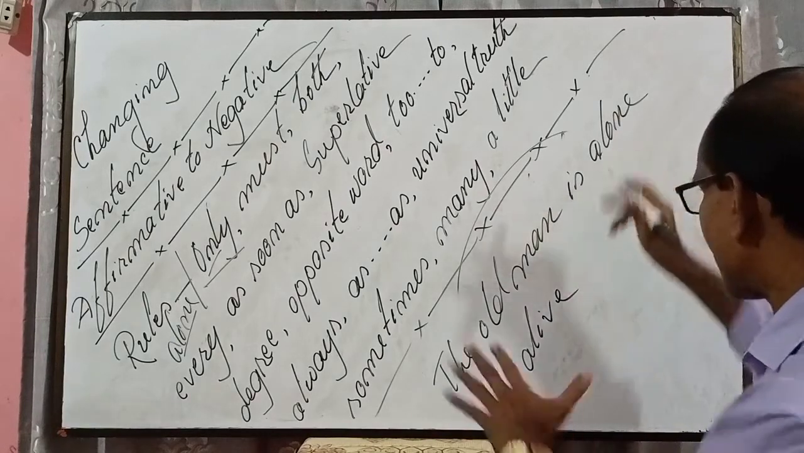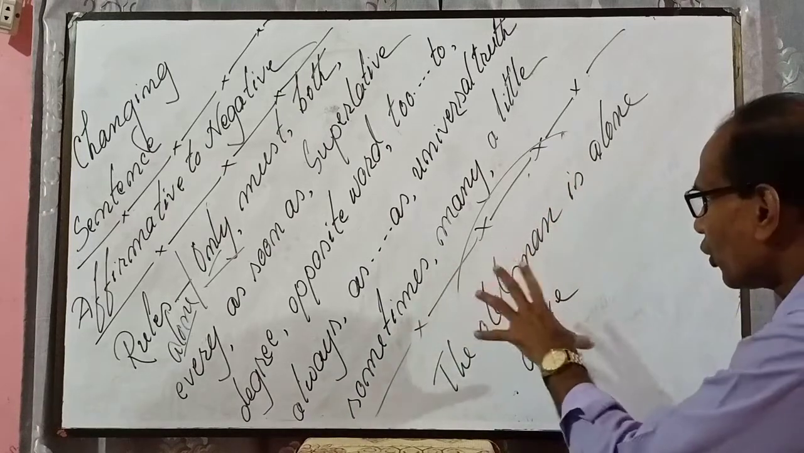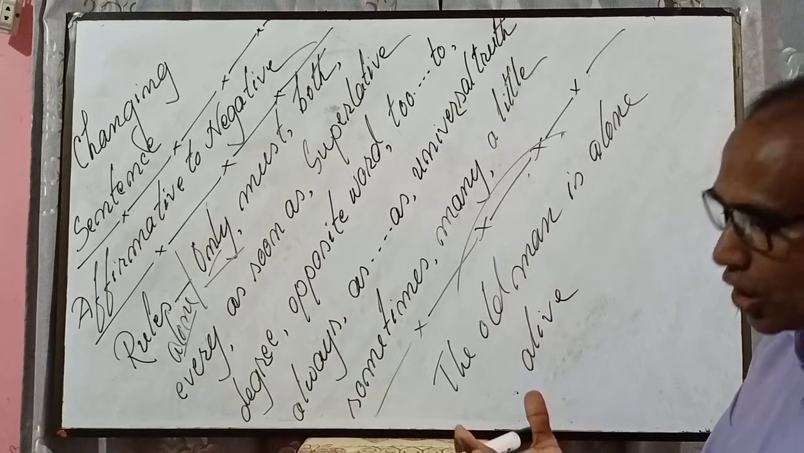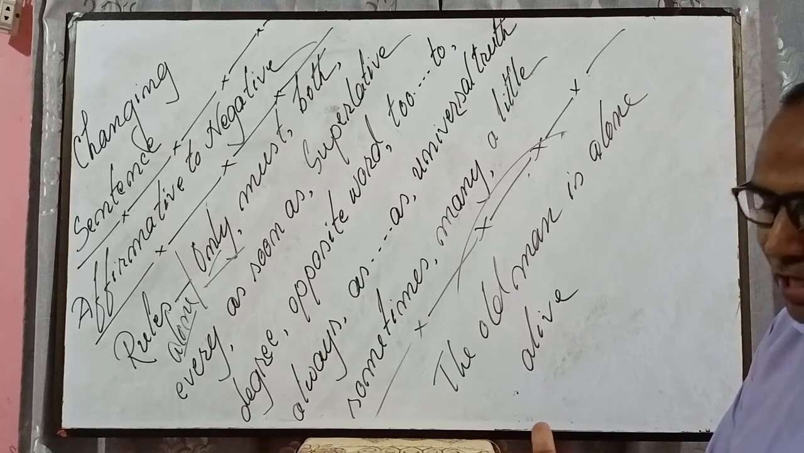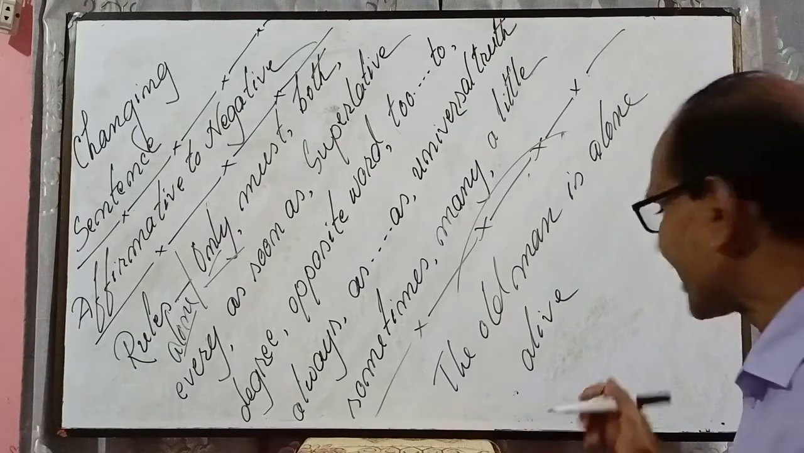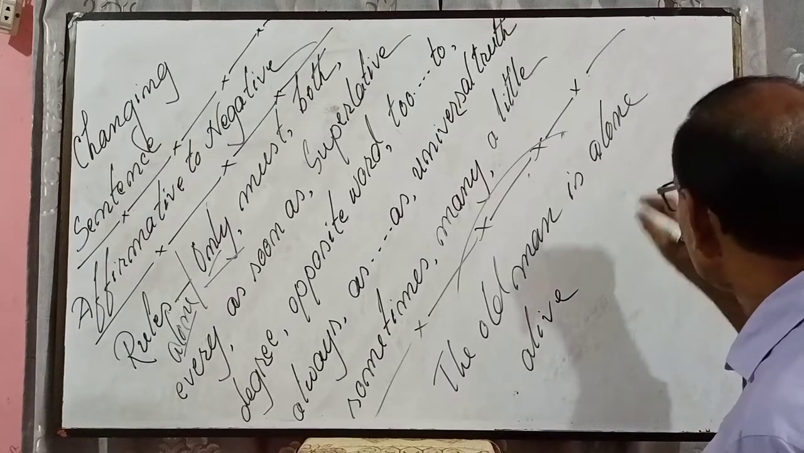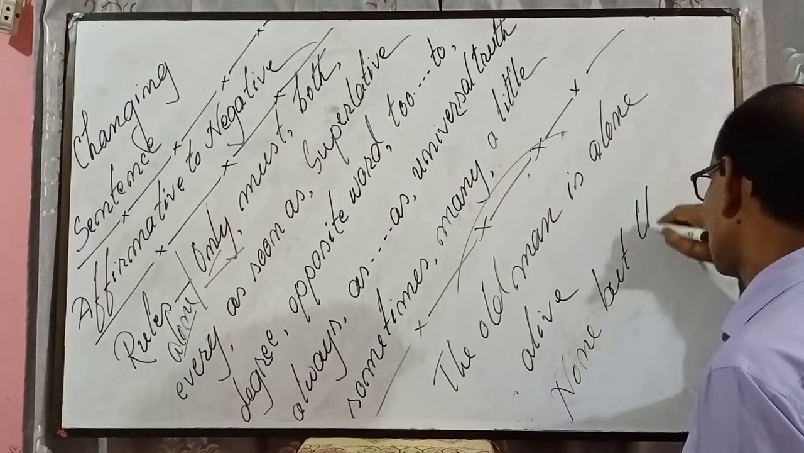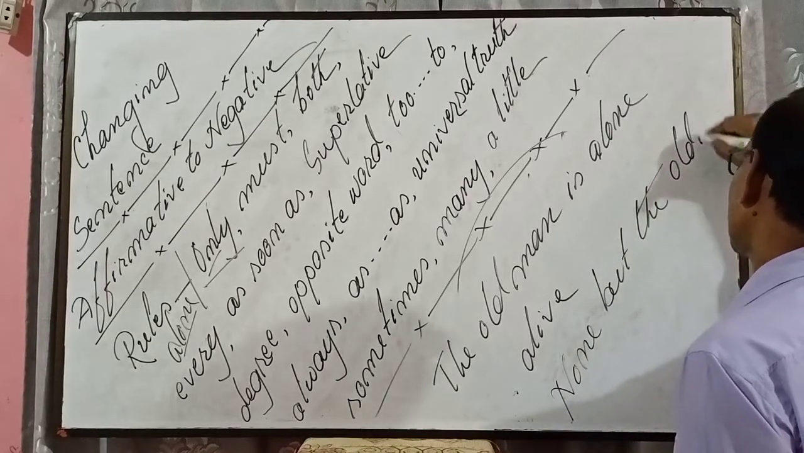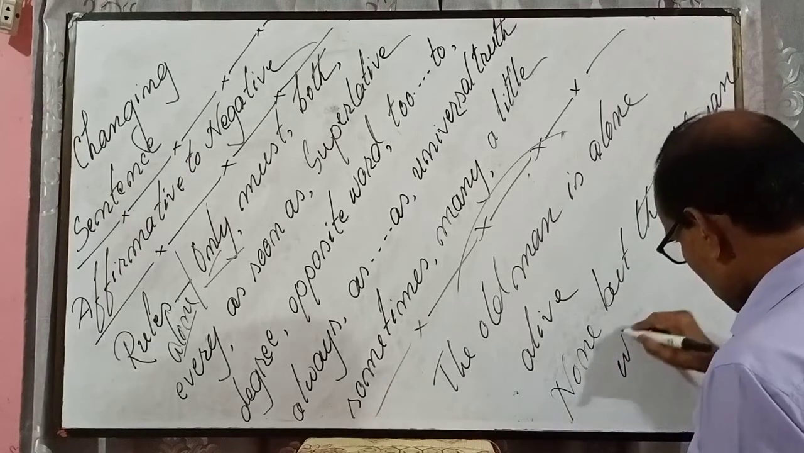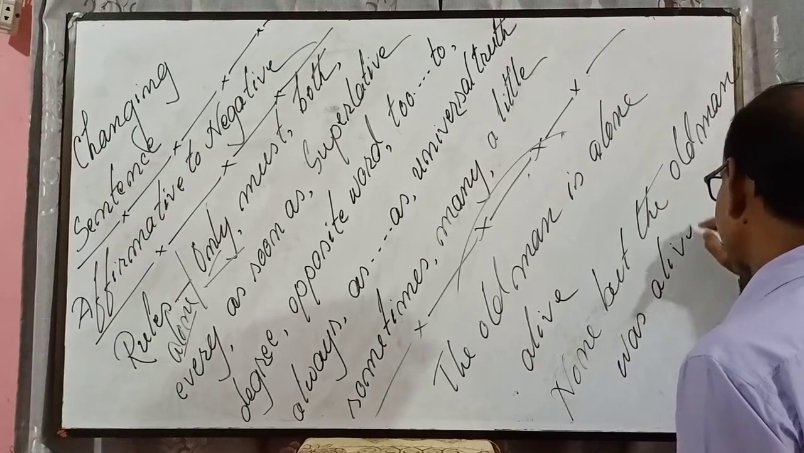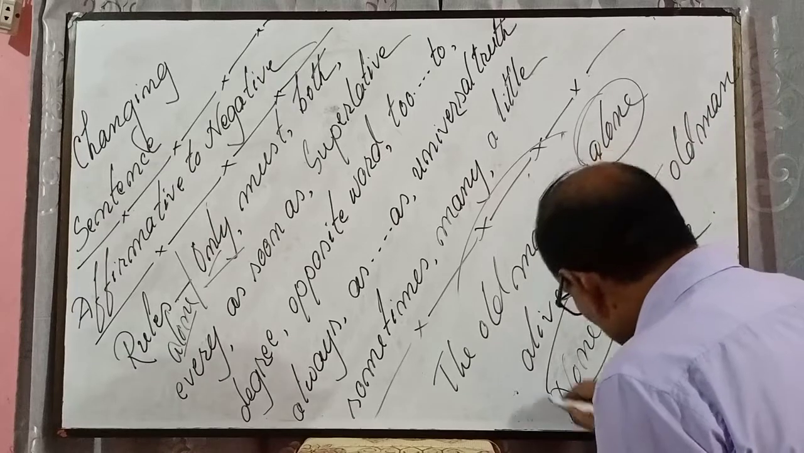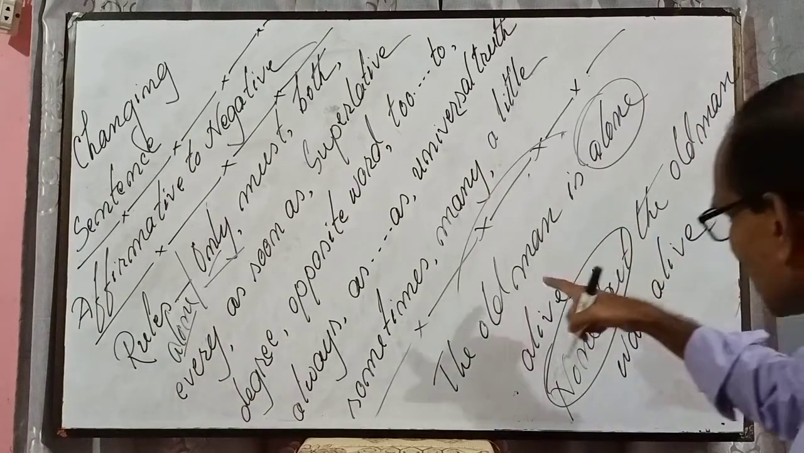So I have not used any no, not or never, and in order to make it negative I have to use no, never, not, none, etc. Something like the negative word. So, none but the old man was alive. Clear? So instead of alone I have used none but, because the old man is a man,